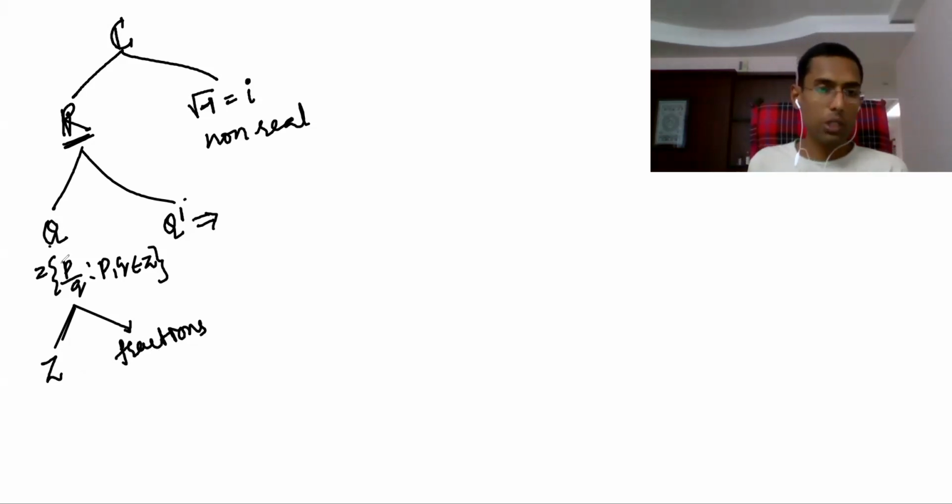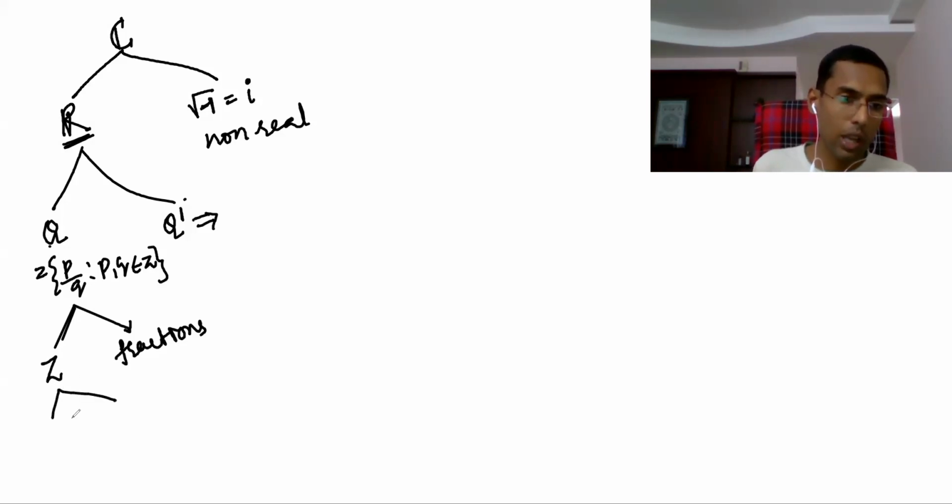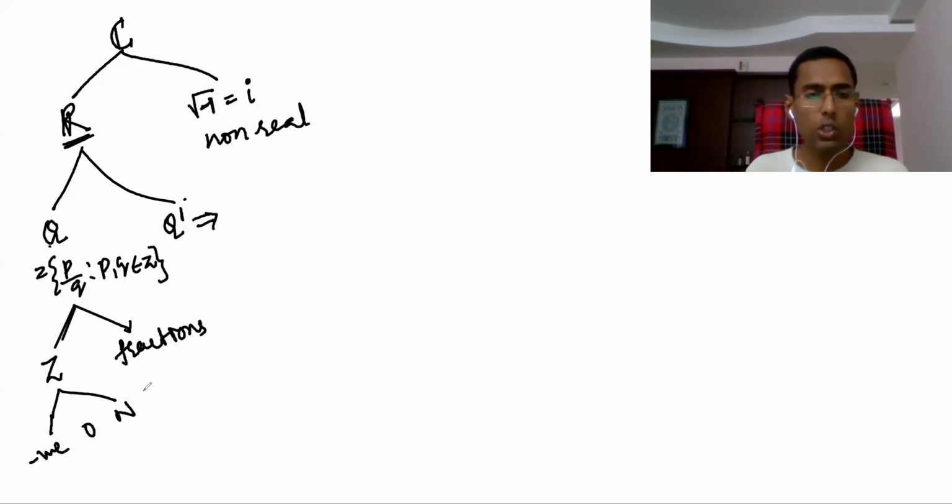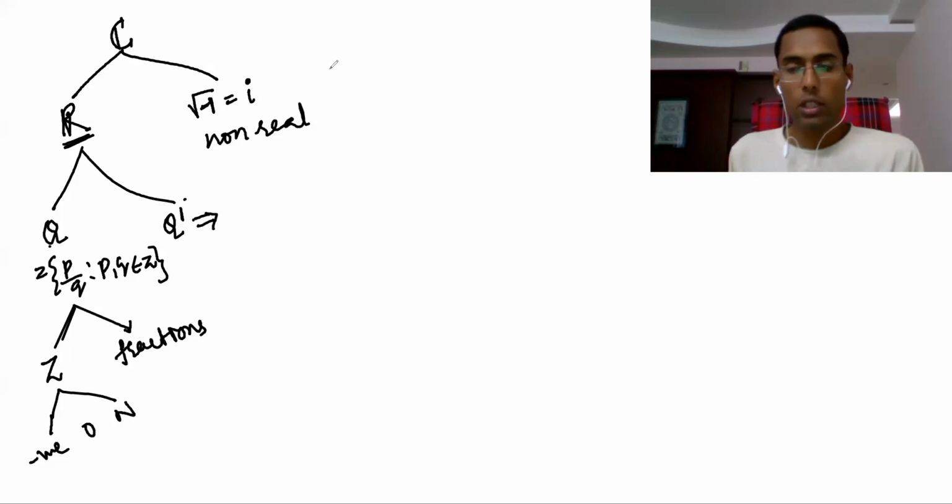This is a rational number. Rational numbers means what? Integers and fractions. Again, integers means positive numbers, natural numbers, then zero, and negative numbers. So these are all sets actually. You know sets, you already learned sets.